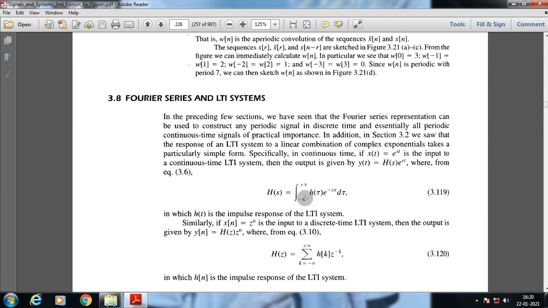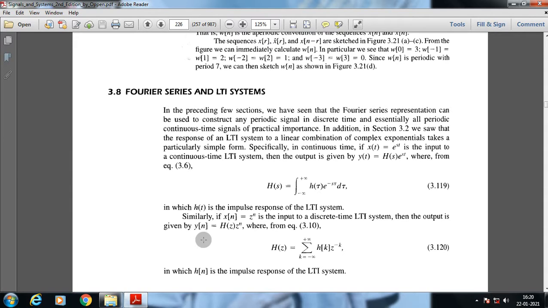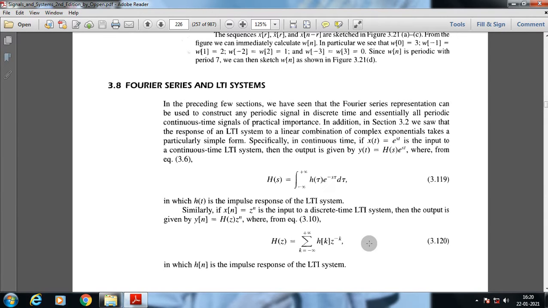H of s is nothing but the integral of h of tau e to the power minus s tau d tau, in which h of tau is the impulse response of the LTI system. Similarly, in the case of discrete time, we know z to the power n is the input to a discrete time LTI system. Then the output is given by y of n, which is equal to H of z times z to the power n, where H of z is equal to the sum over k from minus infinity to plus infinity of h of k z to the power minus k, in which h of n is the impulse response of the LTI system.